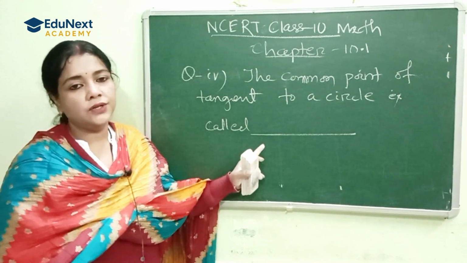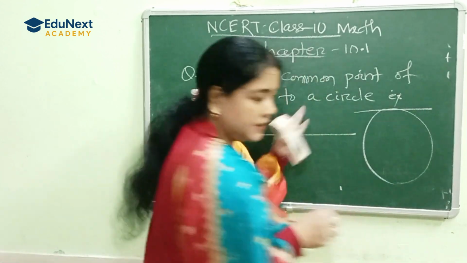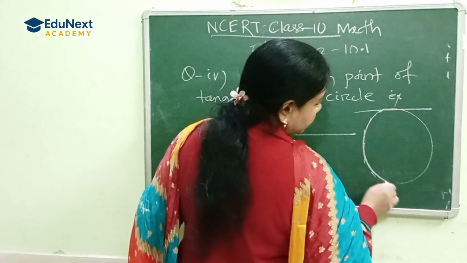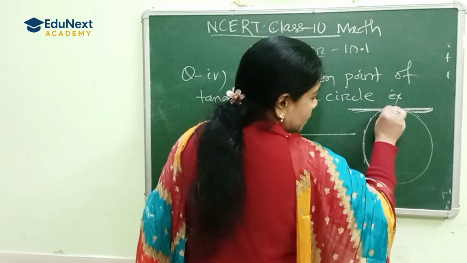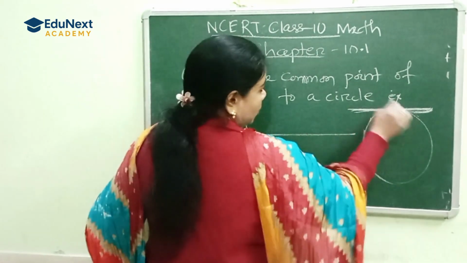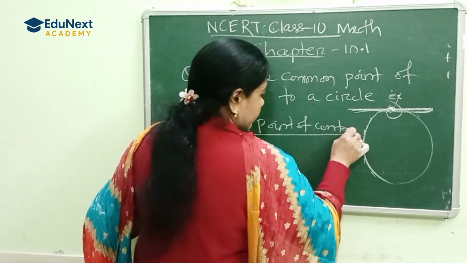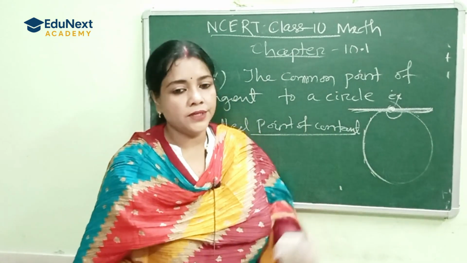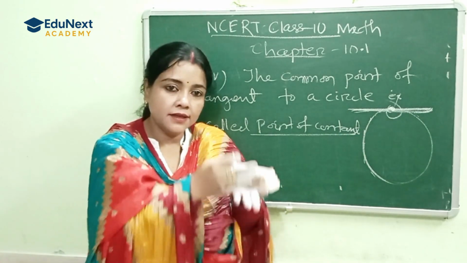A tangent is a line, also made up of multiple points. The circle is also made up of multiple points, but here the tangent and the circle touch each other at a single point. That's why it is known as the point of contact, because at that point the tangent and circle touch each other.